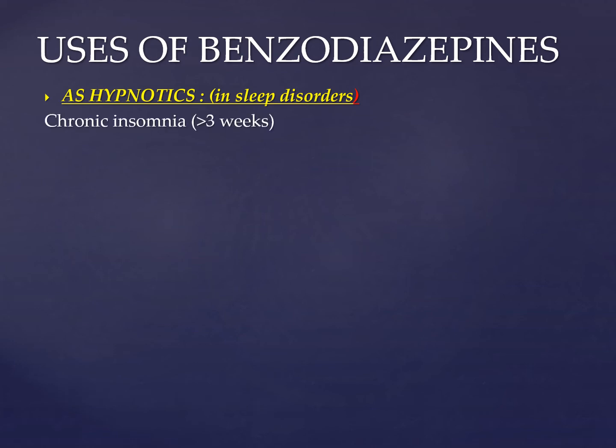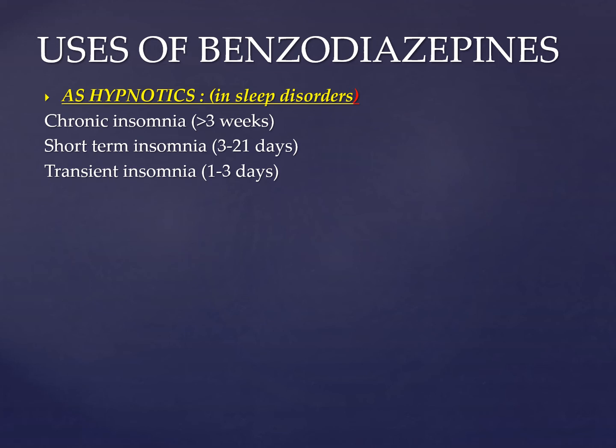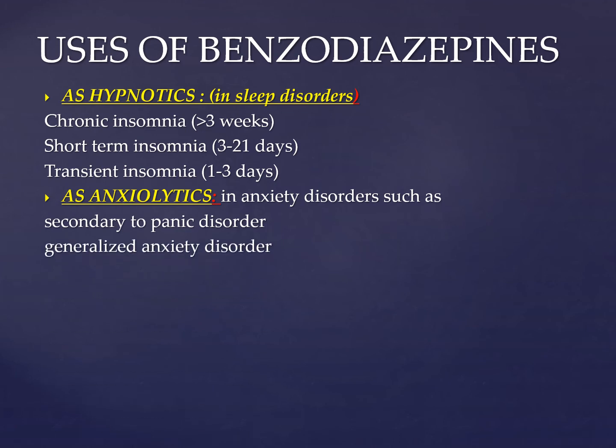So number one, chronic insomnia if the duration is more than 3 weeks. Short term insomnia for 3 to 21 days. Transient insomnia for 1 to 3 days, like when you have traveled to another country where there is a time zone difference. Then as anxiolytic in anxiety disorders such as panic disorder, generalized anxiety disorder, also called GAD. Social anxiety disorder, where you have a social phobia to appear in public or to intermingle. Then performance anxiety, like when you have to perform on stage or before someone, like in your exam.